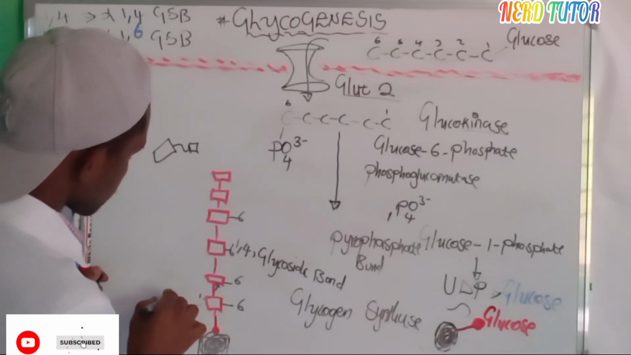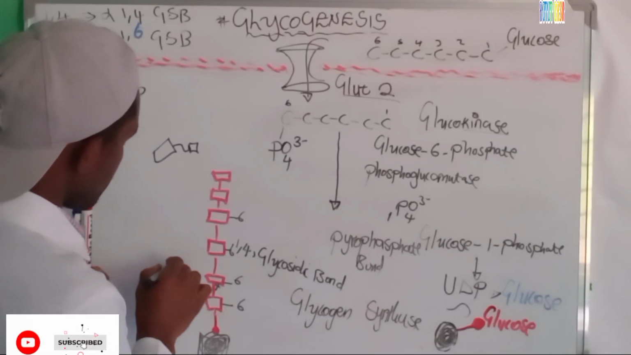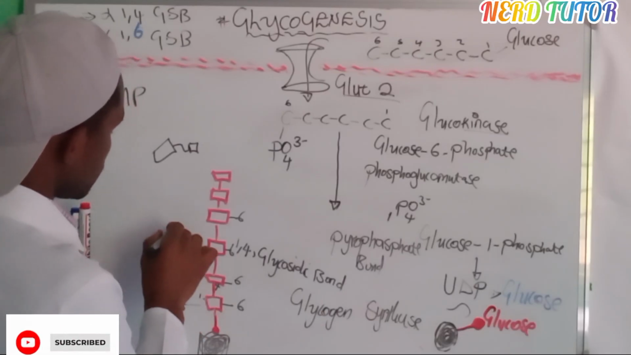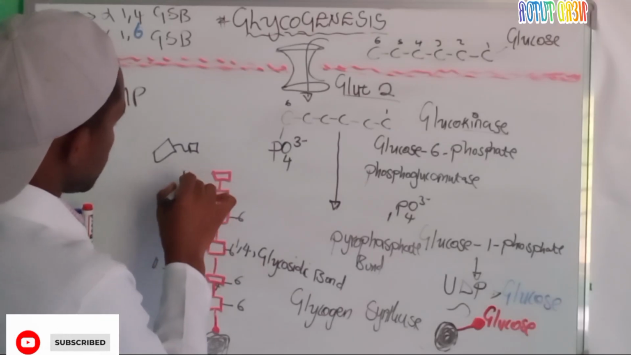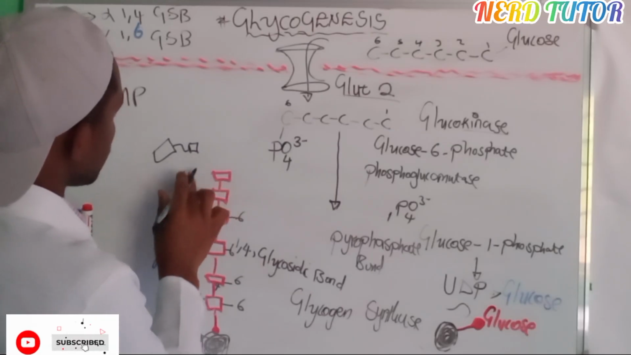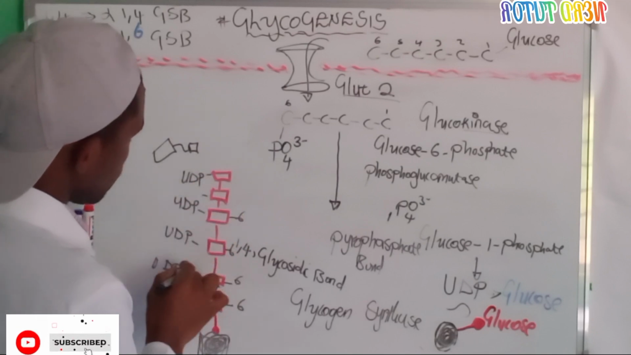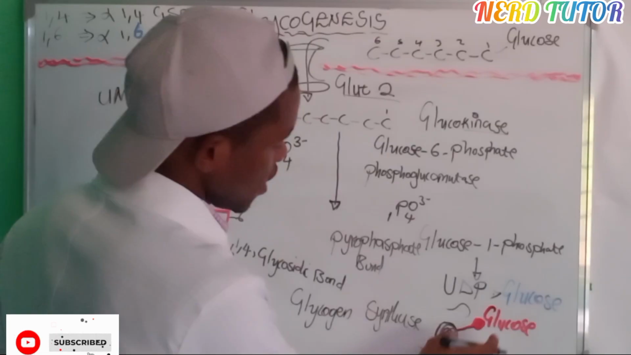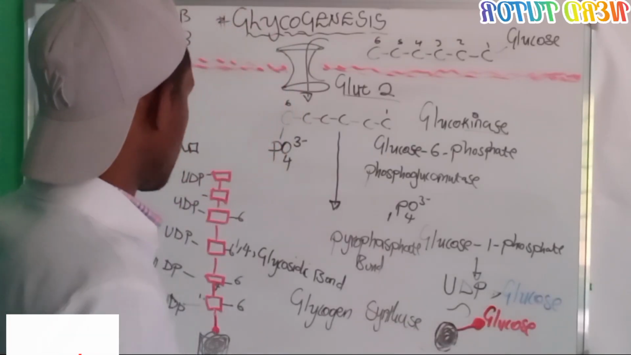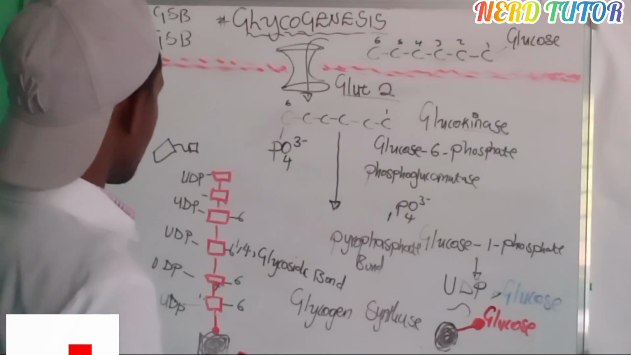So here, the cell was adding glucose, and we were yielding UDP. Even here, UDP, UDP, like that. So everywhere we were yielding UDP. The UDP was just helping the glucose to be moved to the tyrosine, and it was now yielded. It is now present in the cytosol of the liver cell.